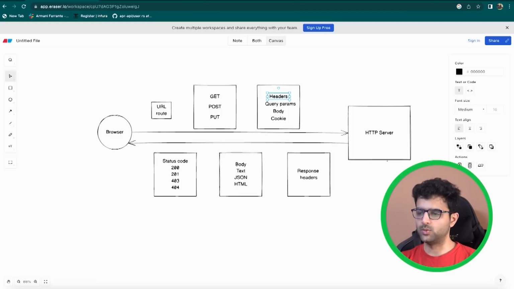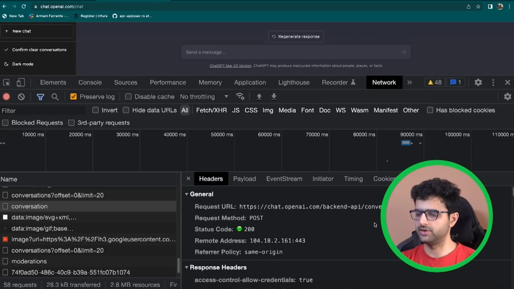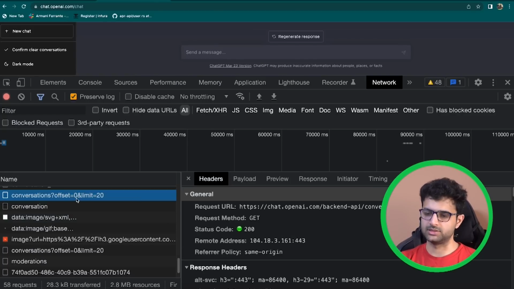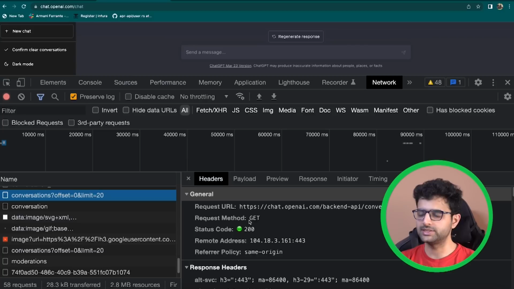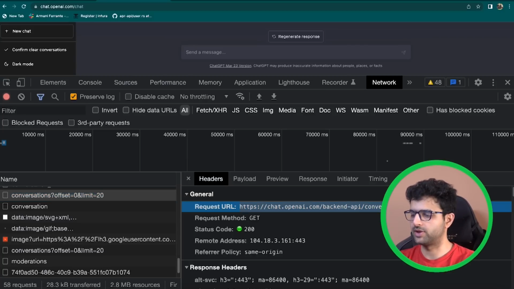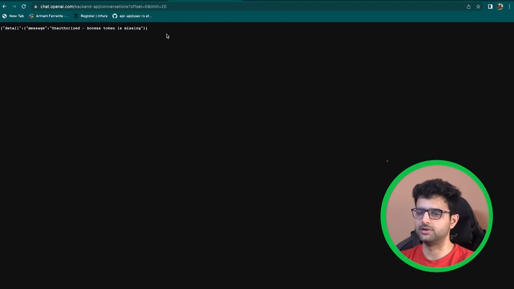Cool. So these were headers. Then there is something called query params. Query params are effectively query parameters, which over here is offset equal to 0 and limit equal to 20. So this is a way for me to tell something to the server. Usually when you're sending out GET requests, this is the way for you to pass data to the backend. There is no easier way to pass the data, because if I open this in a new tab here, as you can see, it says authorization token is missing.